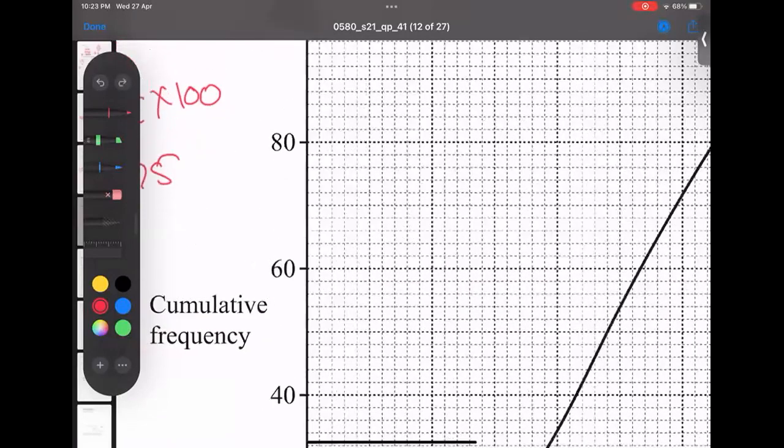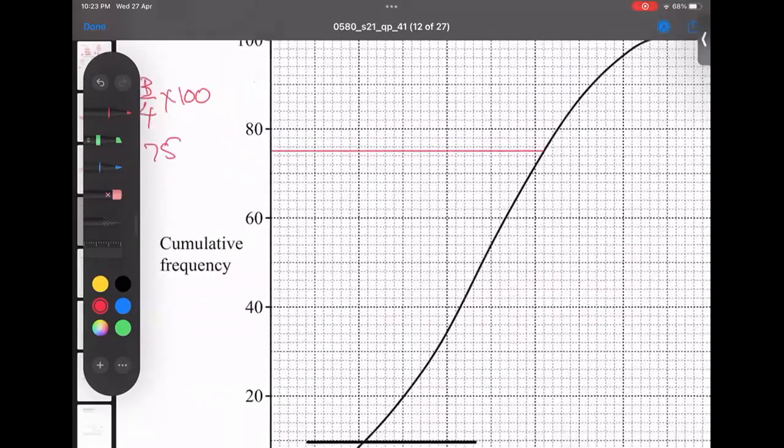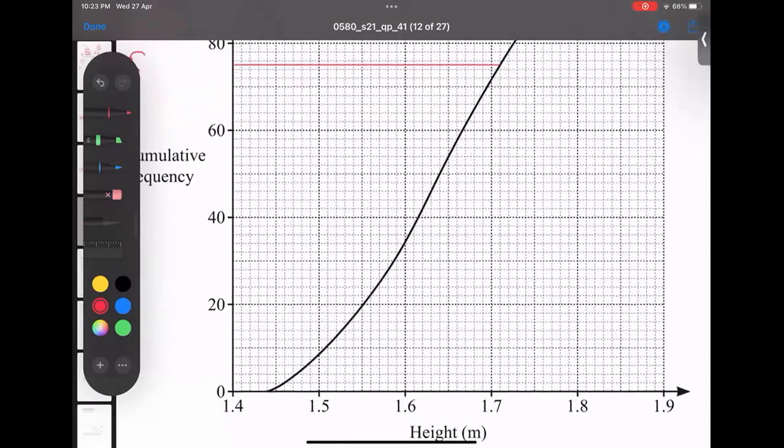It means this is 75, and from here, sorry, my hand shook. So this is my answer, the upper quartile.